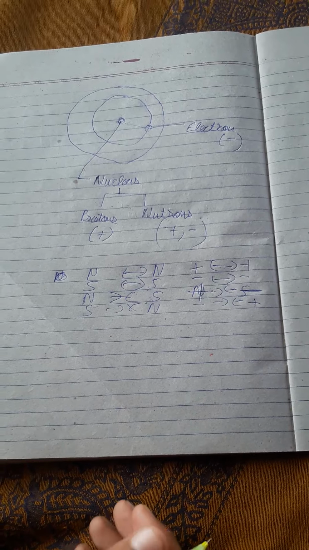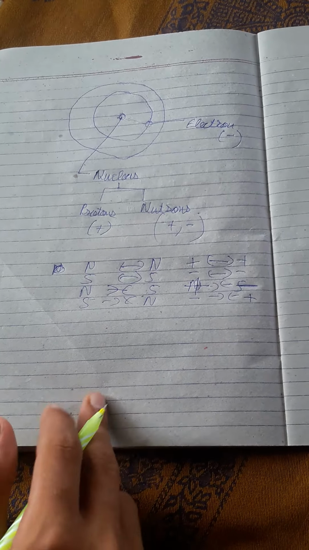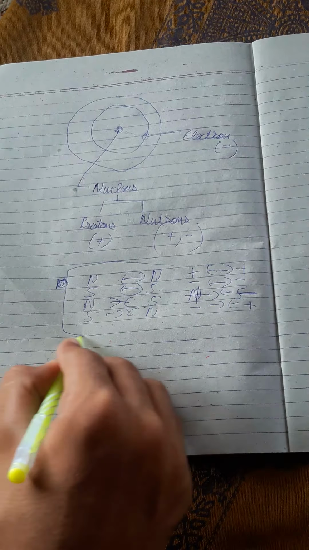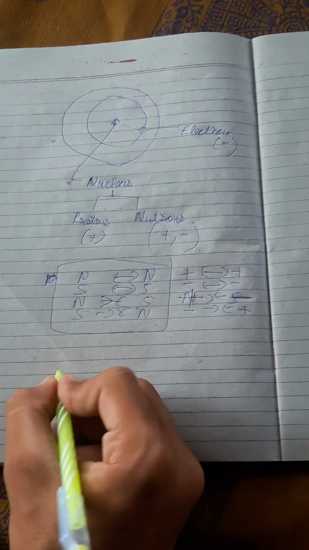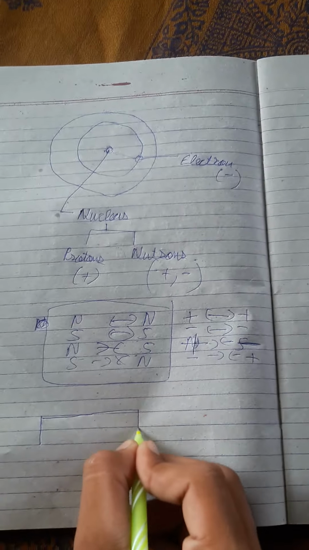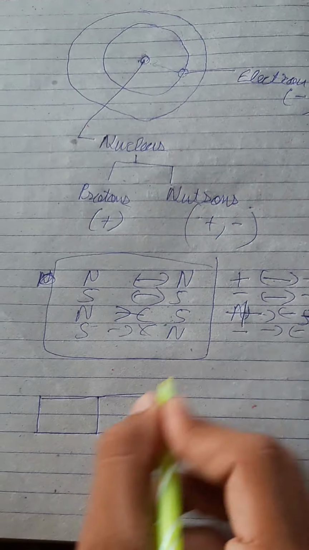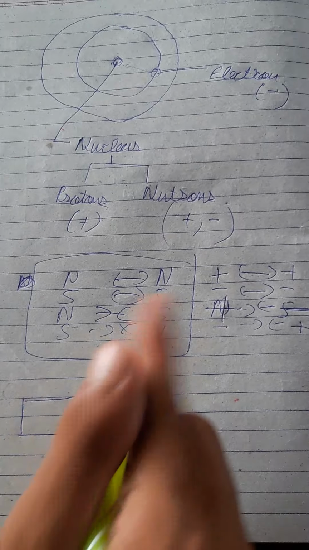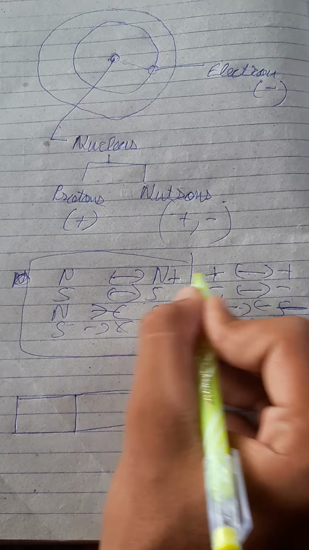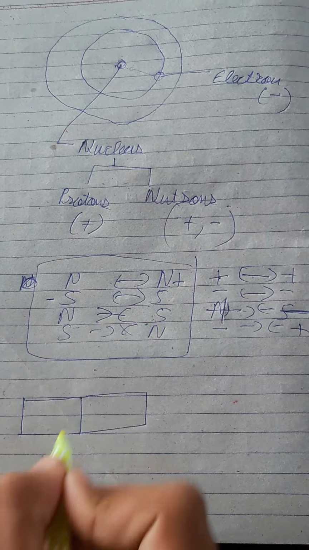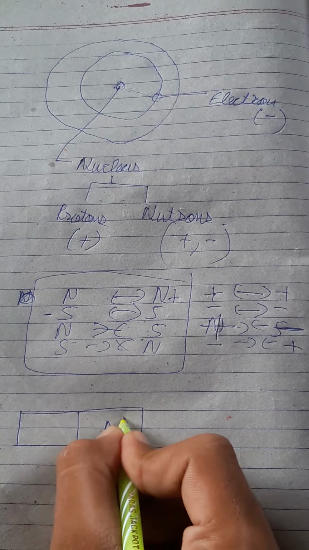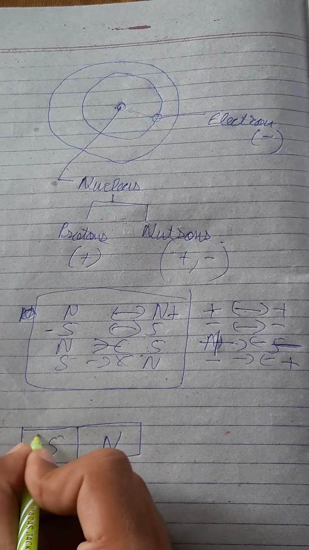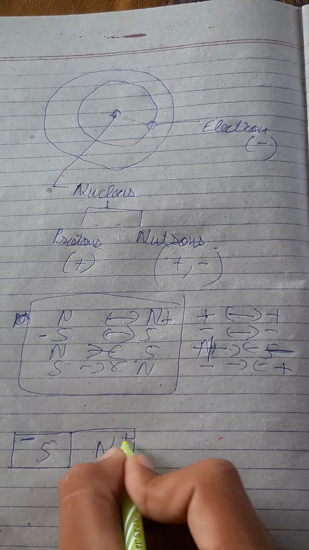So why is this possible? This can be understood with the case of a magnet. If we have a magnet here, we assume the electric charge to be the same as a magnet, because it also has north and south. Let the north be the positive and the south be the negative. We are taking a scenario in which this is a north and this is a south, so you can assume this is negative and this is a positive.